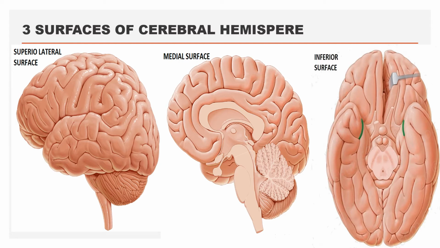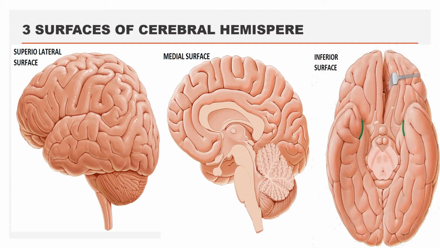Let us talk about the surfaces of the cerebral hemisphere. The first surface is the superior lateral surface. It is an outer convex large surface of the cerebral hemisphere. The second surface of the cerebral hemisphere is the medial surface. The medial surface is a flat surface.